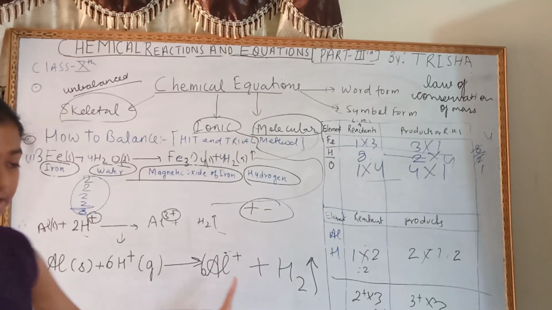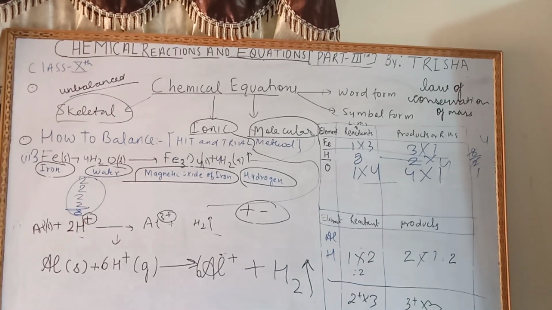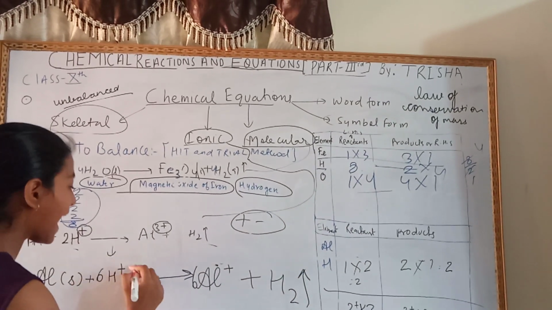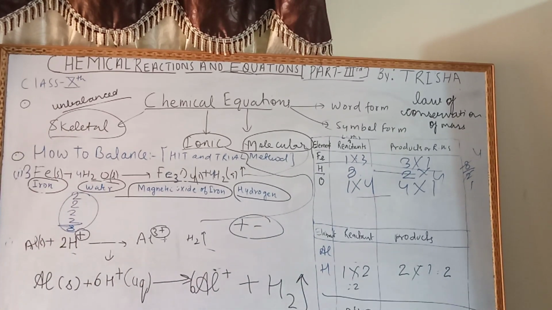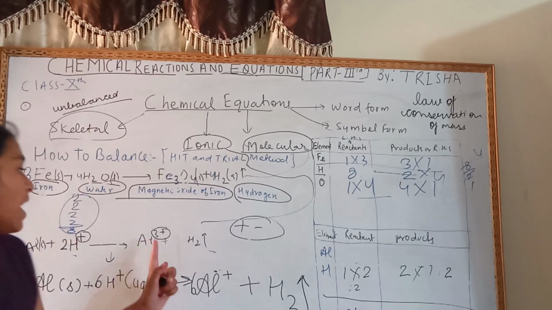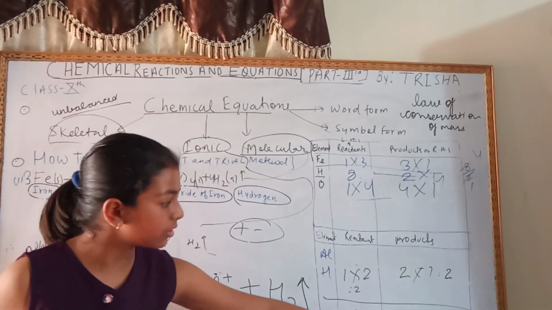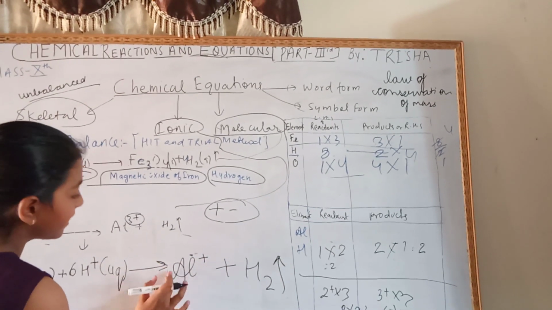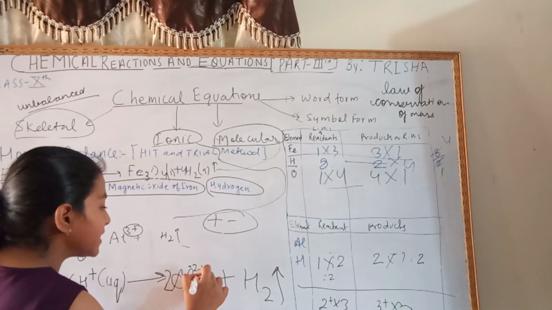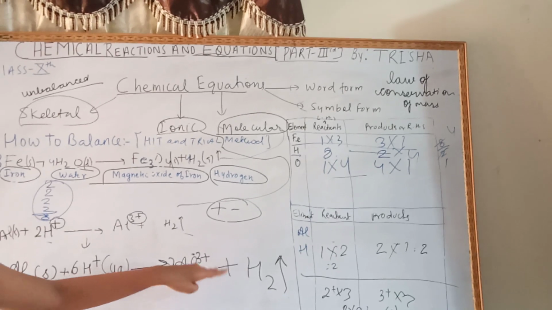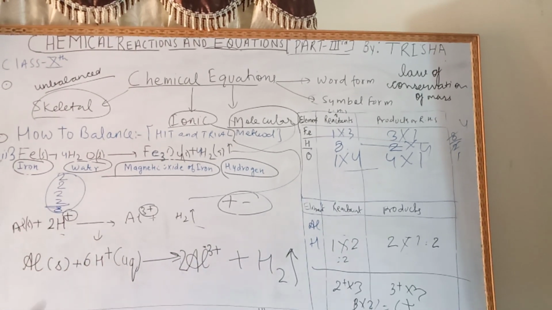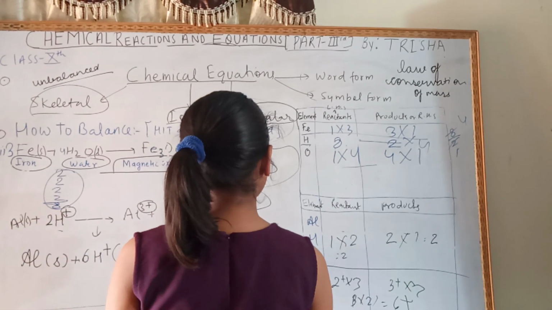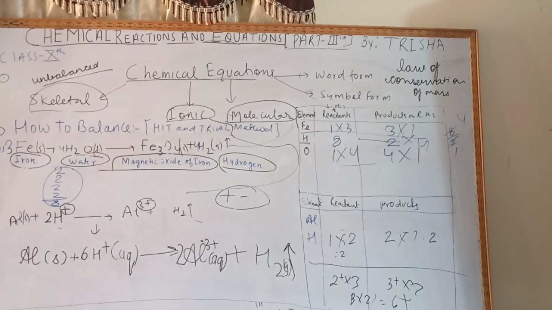Now there are many mistakes in this. You should point it out. The first mistake: this is not gaseous, it is aqueous. This is aqueous. The second mistake is that when there has to be 6 here, 3 into 2 is what gives 6. So here it will be 2 and here 3 plus charge. So 2 Al 3 plus and here 6 H plus. It is aqueous. It is also aqueous. Here is gaseous. So this equation is also balanced.